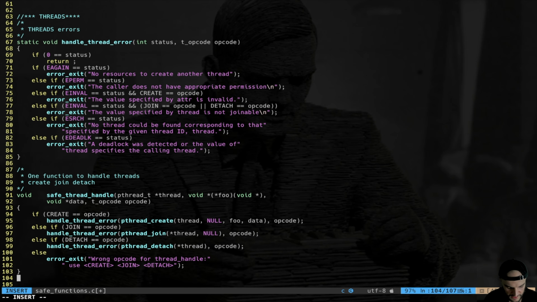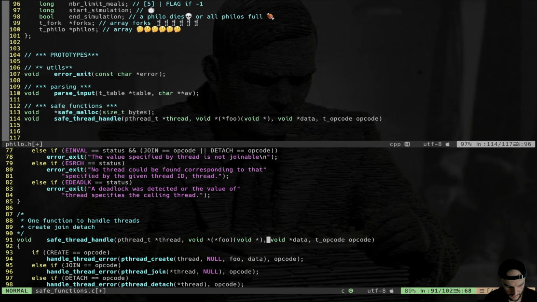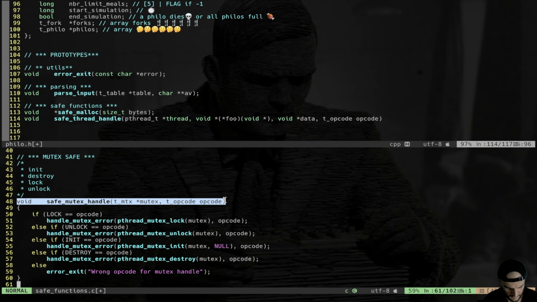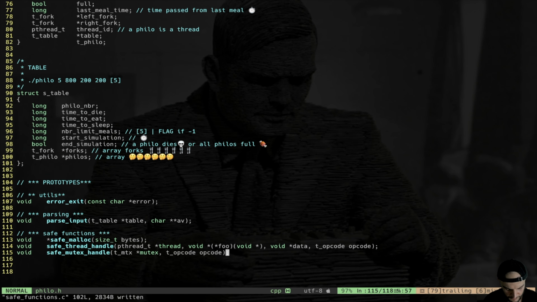Not complicated to understand. So I'm going to copy all of these prototypes in my header file here, and save mutex handle like that. So now I can use this function. I can basically forget about this model, and we raised the level of abstraction of my code. So in a very compact way, I can use malloc and all the functions from the pthread API. I think this will make the code overall much clearer.